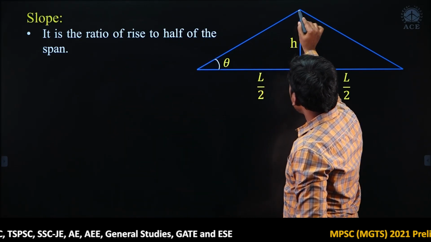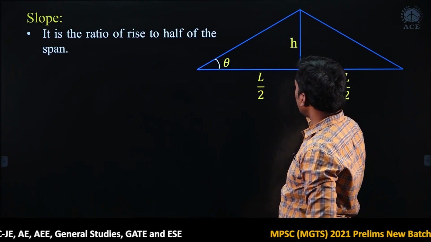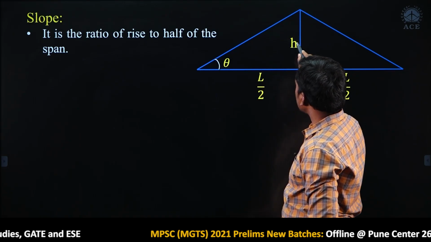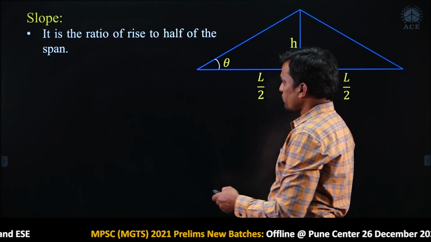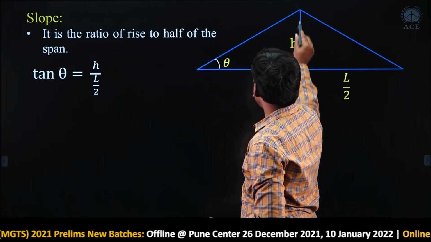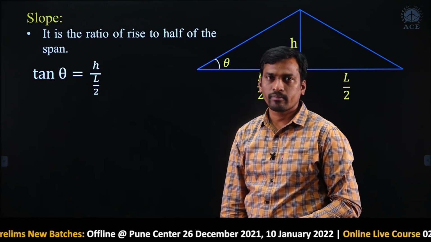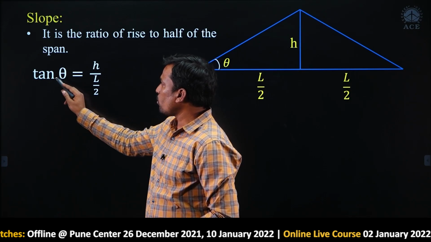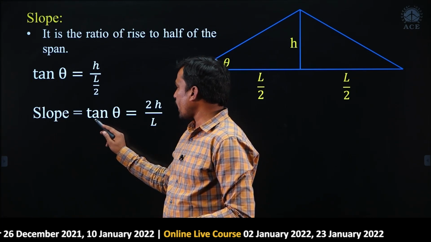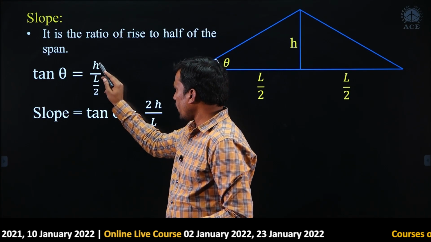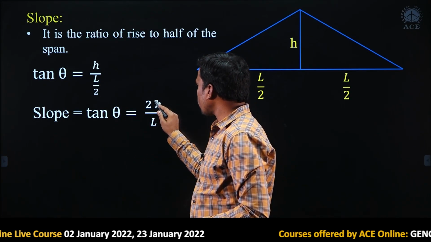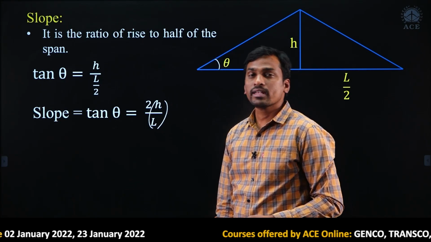Now, from this triangle, tan theta equals to h by L by 2 or not? Yes, tan theta equals to h by L by 2. Here tan theta is nothing but slope, right, slope of triangle only. Then slope equals to tan theta equals to h by L by 2. Then here this 2, then 2 times of h by L, right.